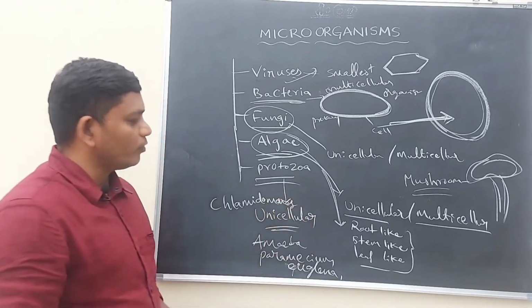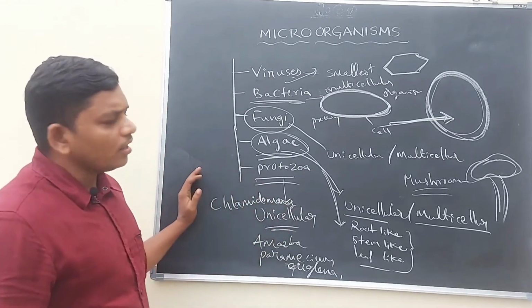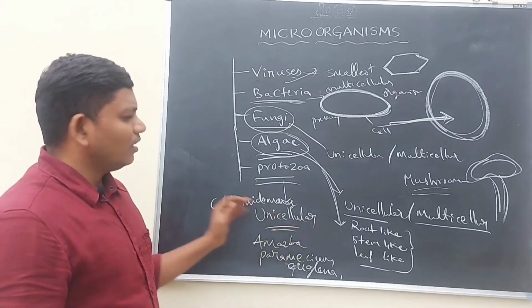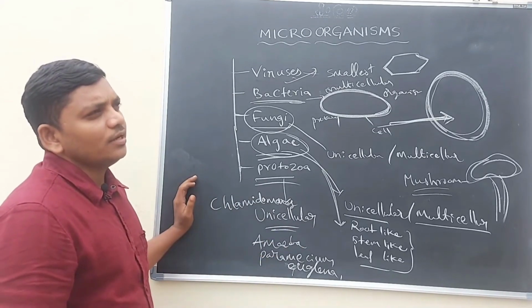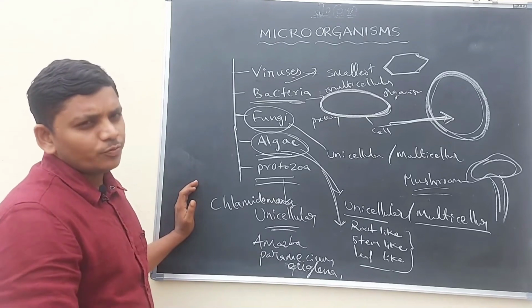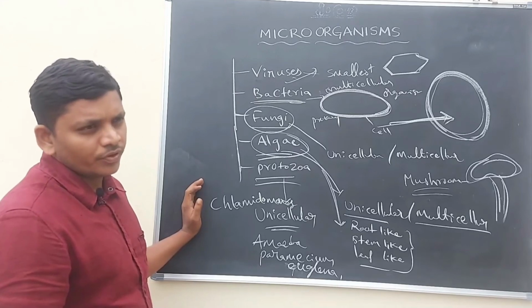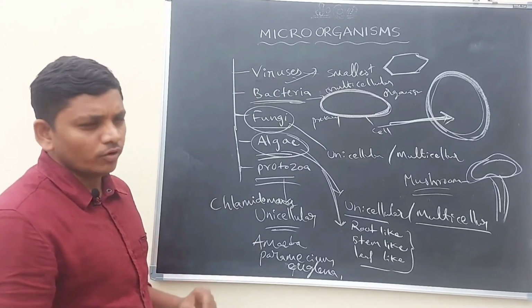These are the best examples for protozoans. They usually appear in water, whether it is pond water, sea water or canal water. They are mostly seen in water only.